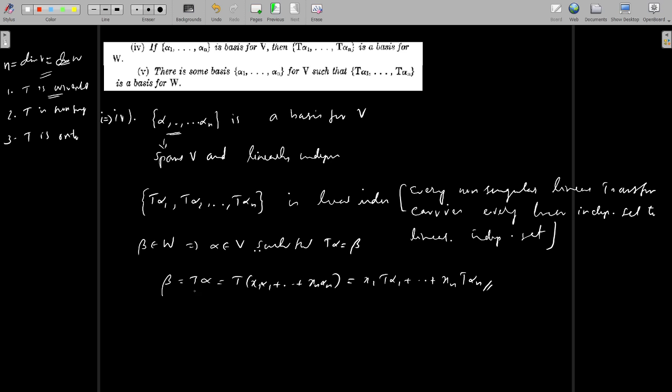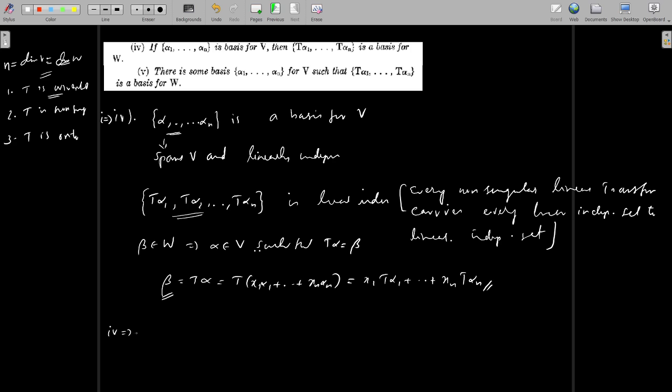This shows that any vector beta belonging to W can be written as a linear combination of these vectors. So this forms a basis. So for any basis alpha 1, alpha 2, ..., alpha n, there is a basis T alpha 1, T alpha 2, etc., T alpha n. This is nothing but 1 implies 4. Then 4 implies 1 is also true.